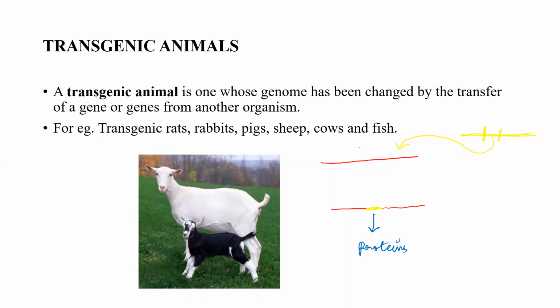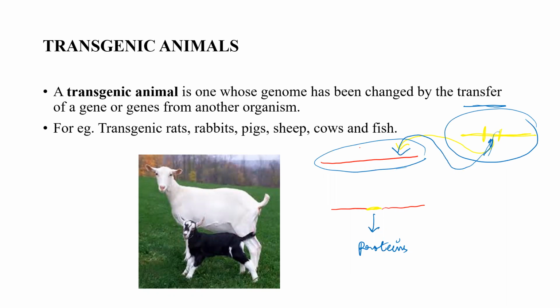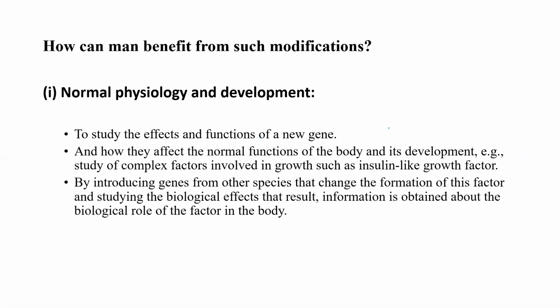So what is a transgenic animal? It is one whose genome has been changed by the transfer of a gene. We have transferred this gene from another organism. This is the genome from another organism. So this particular gene, which is from another organism, has been inserted into the genome of our animal, and then this gene will produce some protein which will be beneficial for us. So now many transgenic rats, rabbits, pigs, sheep, cows, and fish have been made.